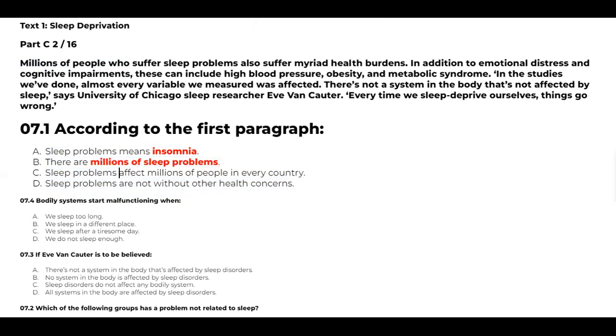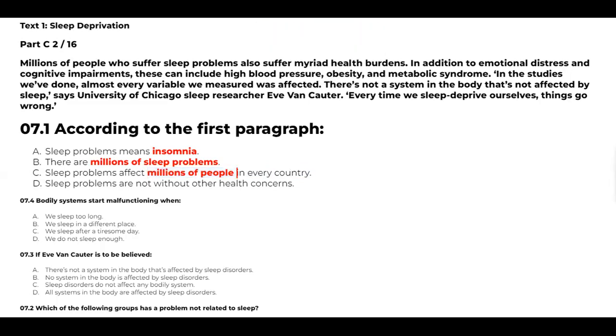Okay, sleep problems affect millions of people in every country. No, even that is also incorrect, because the population of Vatican, which is also a country, is just 1,000 or something. That doesn't have 1 million. 1 million means in Indian standards, 1 million is like 10 lakhs. Okay, so even some other countries, like Fiji, if it is a country, Fiji may not be having 1 million population. So sleep problems affect millions of people in every country. No way, no way, no way. It is not correct. Millions of people in every country is also incorrect here.